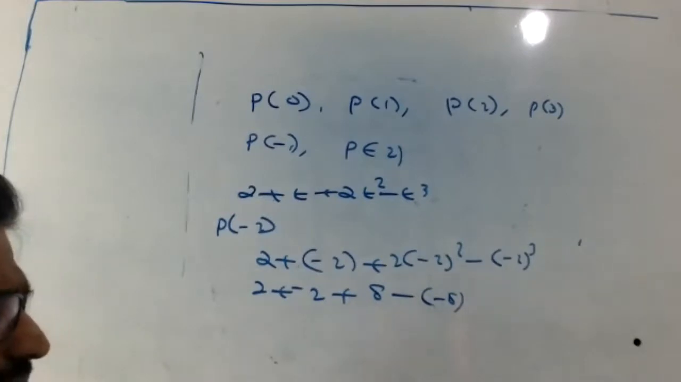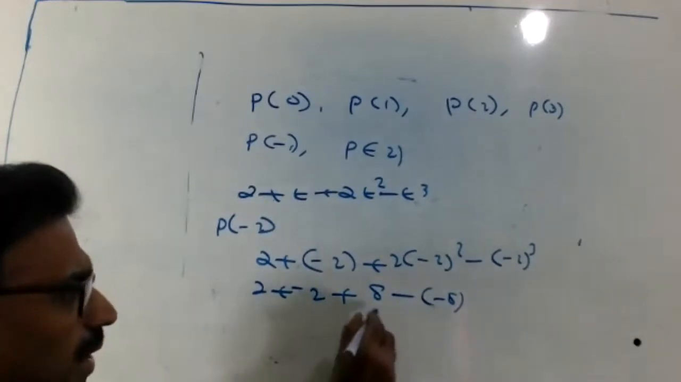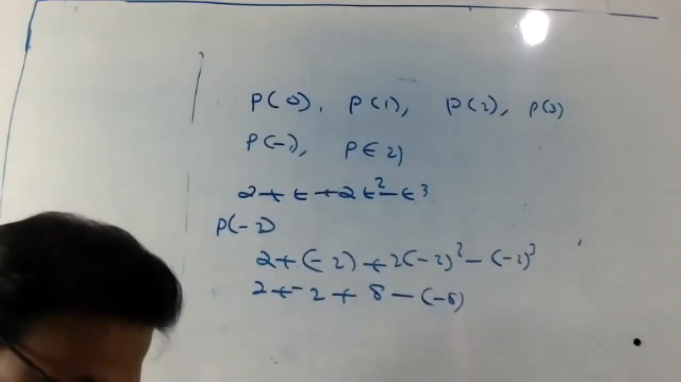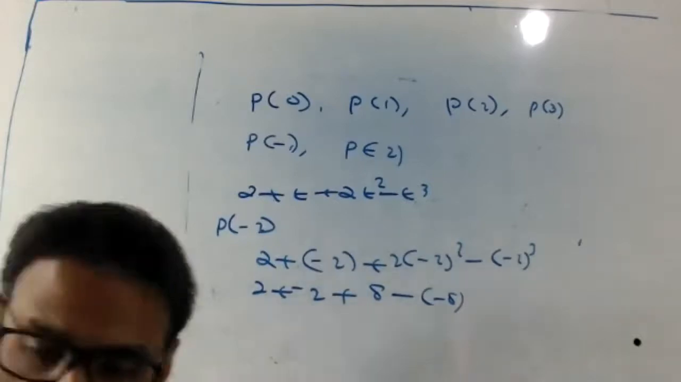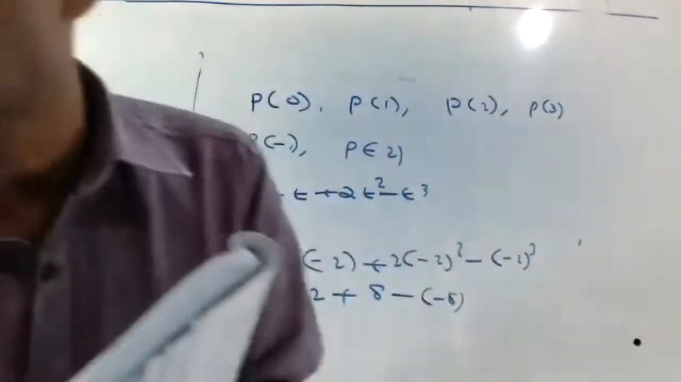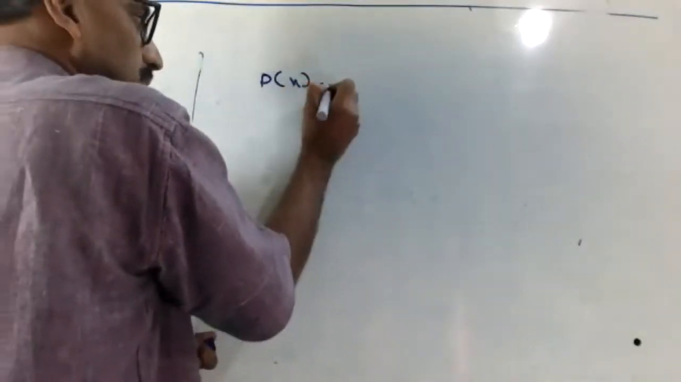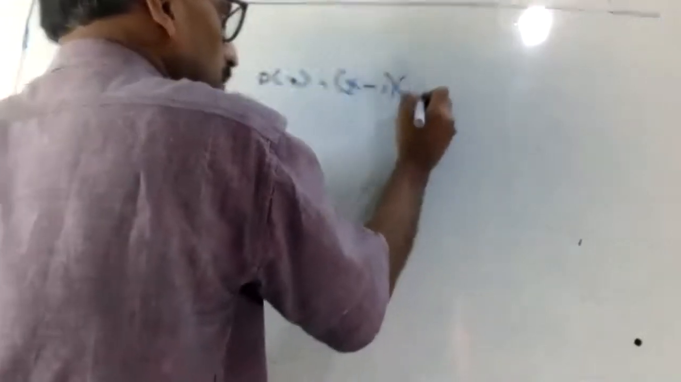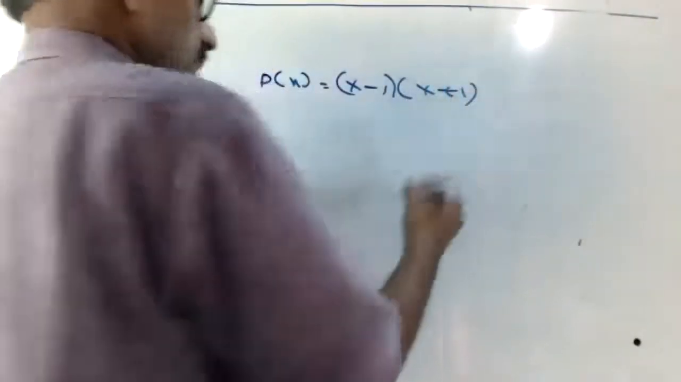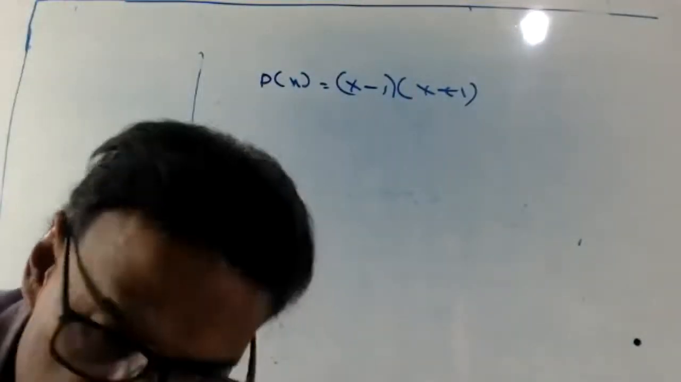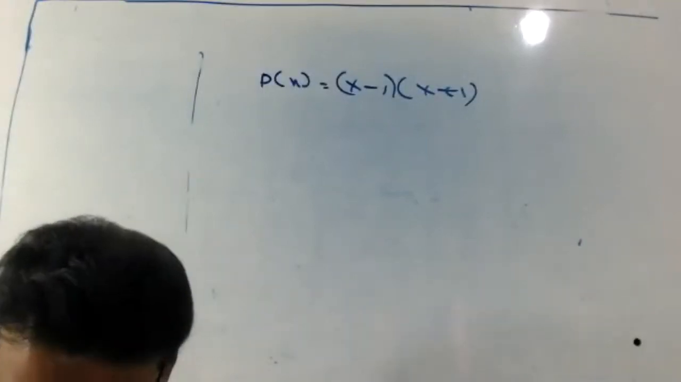Should be 16. Okay, correct it now. Yeah, correct. Minus becomes plus 16. Correct, you're right. Okay. So try next question. P of x equals, I removed all. Okay. P of x equals, you try. P of x equals x minus 1 into x plus 1. Right. P of x equals x minus 1 into x plus 1.